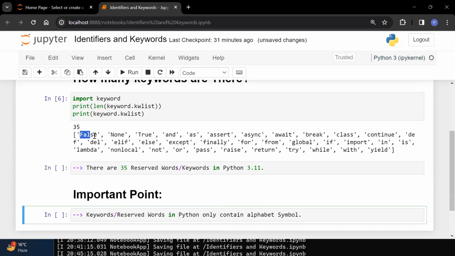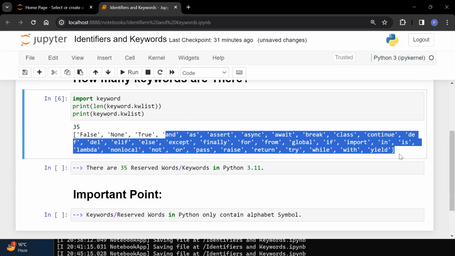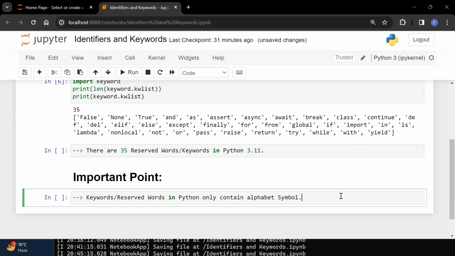You can see this is also your alphabet, this is also your alphabet, this is also your alphabet. All these are your alphabets. No numeric, no alphanumeric keyword is there. Every keyword is your alphabet. Every keyword is having alphabet symbols.